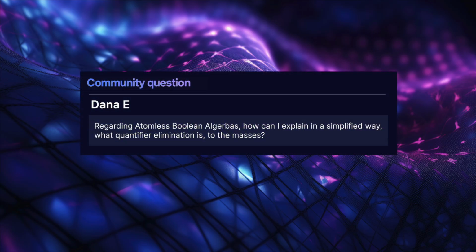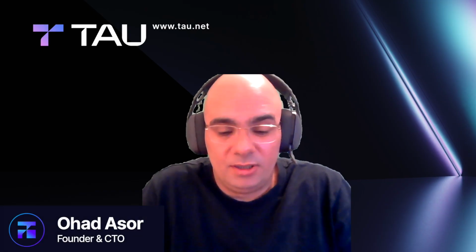All right. And the next question from Dana is, regarding atomless Boolean algebras, how can I explain in a simplified way what quantifier elimination is to the masses? Yeah, so to give an example from the world of numbers, in particular rational or real numbers, such that you have fractions, so you can always find the number in the middle.